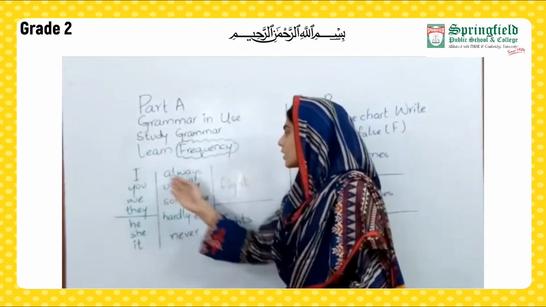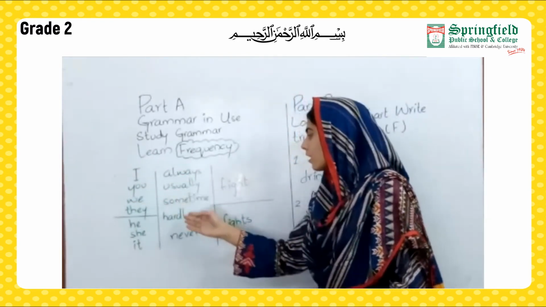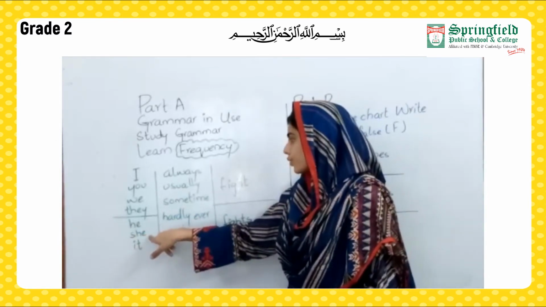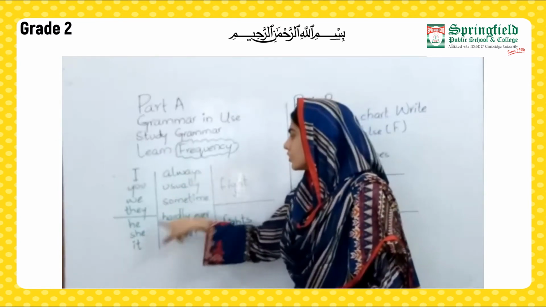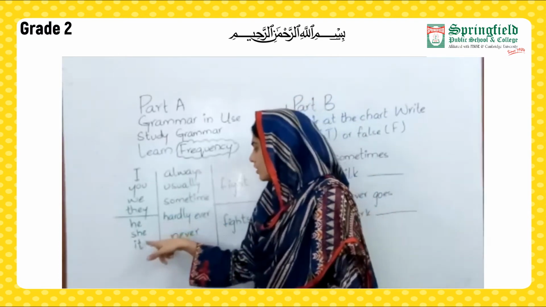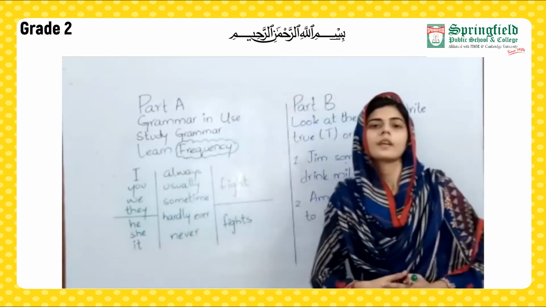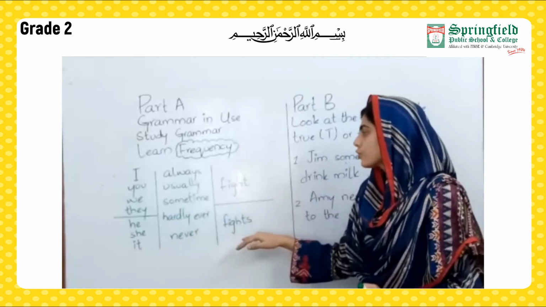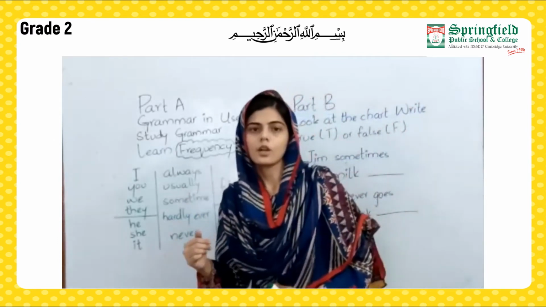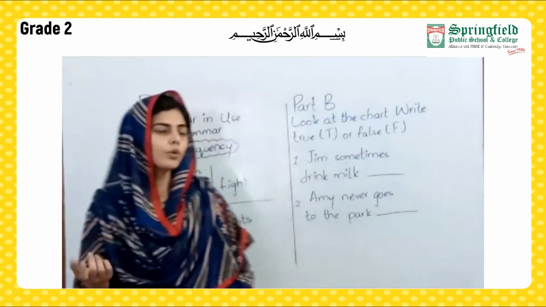I always, I usually, I sometimes, I hardly ever, I never. Similarly, we are using she always, she usually, she sometimes, she hardly ever, she never. So students, I hope you understood this concept and how we are going to use the verbs along with the adverbs of frequency and the pronouns.